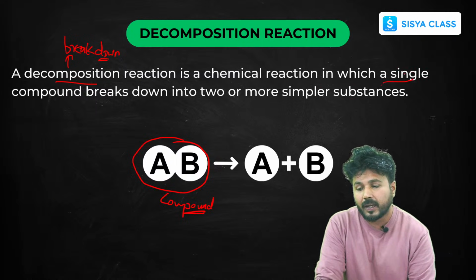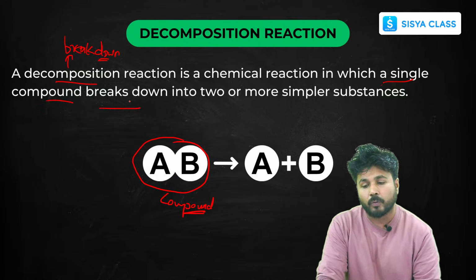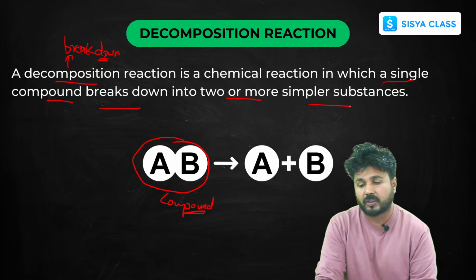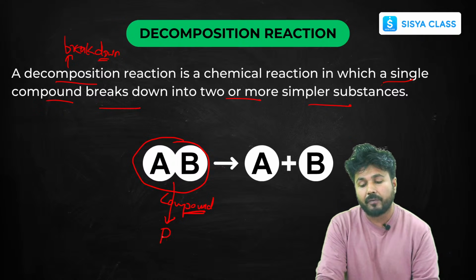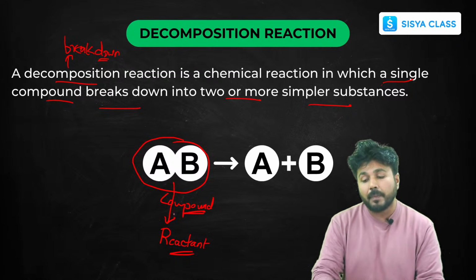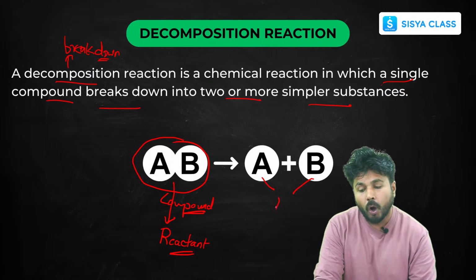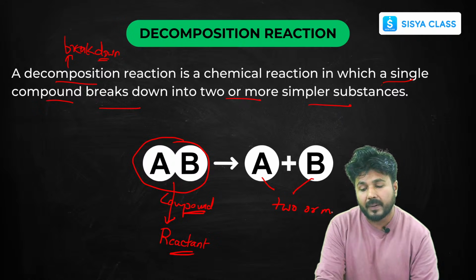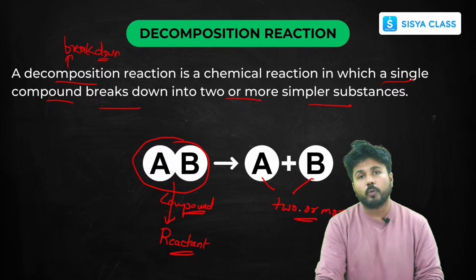Okay, so now a single compound breaks down into two or more substances. So here, as you all know, the left side we call reactants. So in the reactant side, you will have only a single compound. Now it can break down into two or more simpler substances.